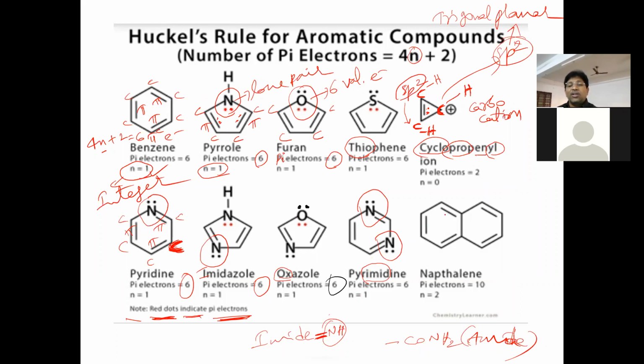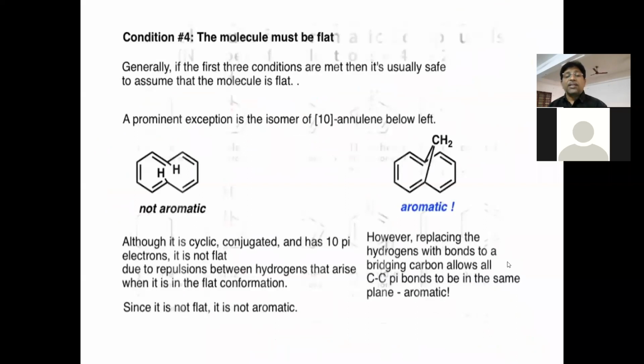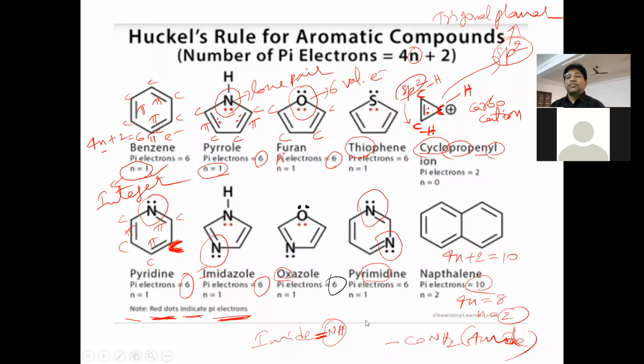And naphthalene, here 1, 2, 3, 4, 5, totally 5 pi bonds. 5 pi bonds indicate 10 electrons. So 4n plus 2 is equal to 10, then 4n is equal to 8, n is equal to 2, an integer. That's why naphthalene is an aromatic compound. Is it benzenoid or non-benzenoid? Naphthalene is benzenoid aromatic. Is that clear? So this is the way we have to understand the concept. Take a screenshot of this.